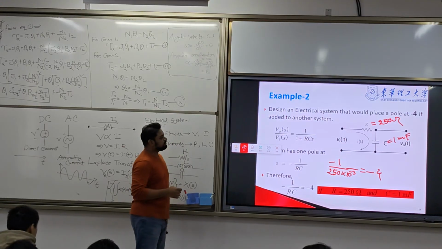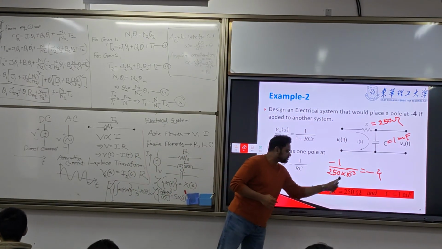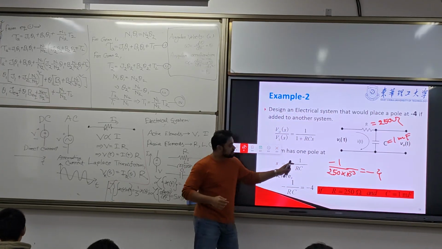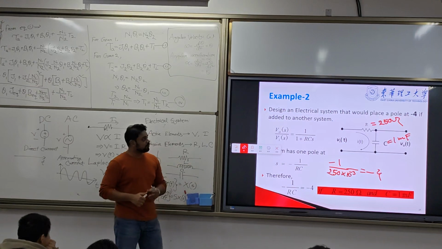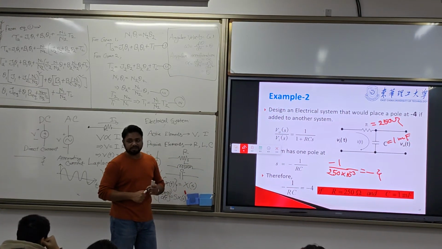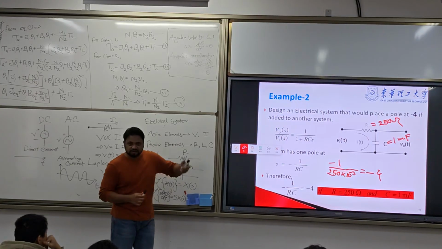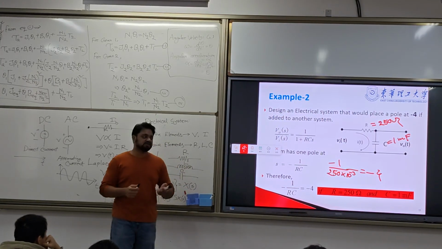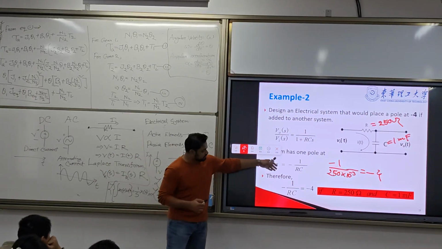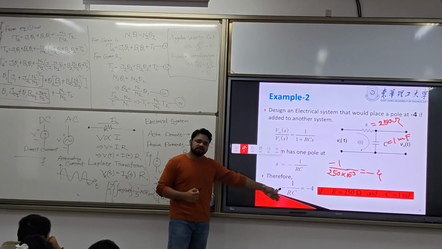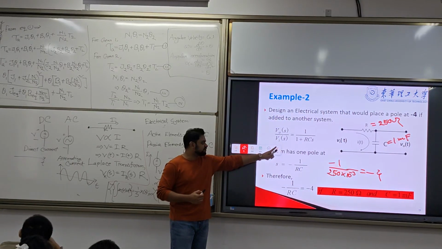Just do this calculation, 250 into 10 to the power minus 3, and you will get the value minus 4. So this is the pole. If R and C are unknown and the pole is given, then from there you can find the values of R and C individually by using this equation.